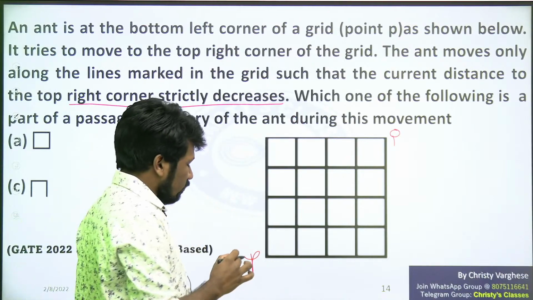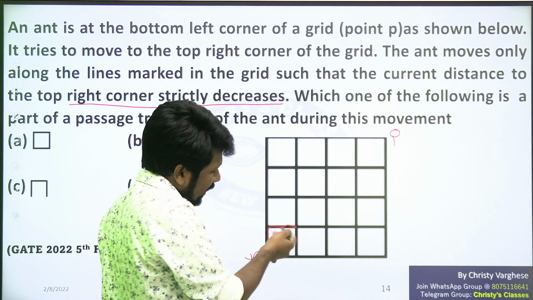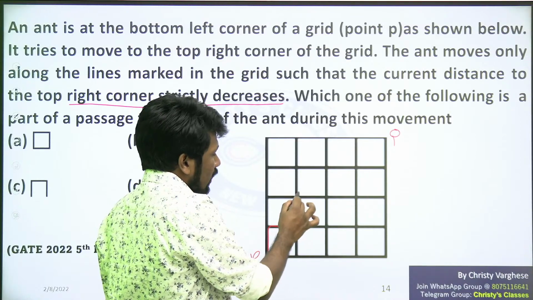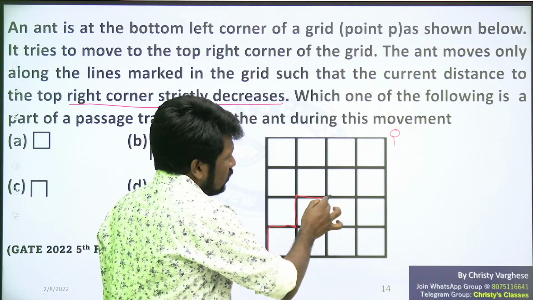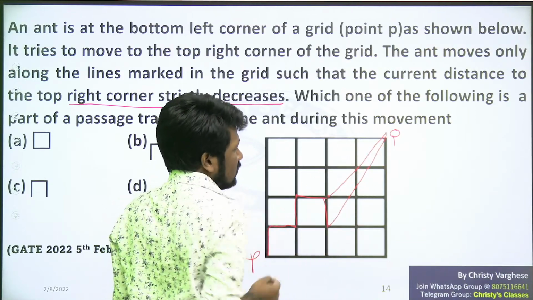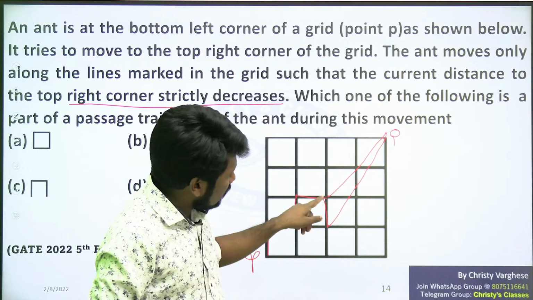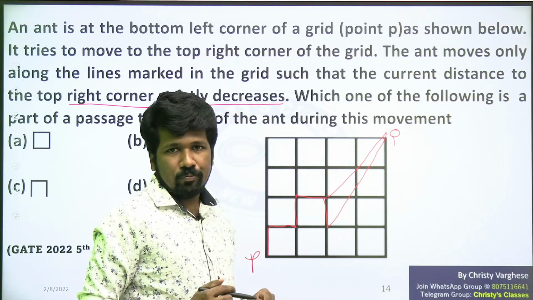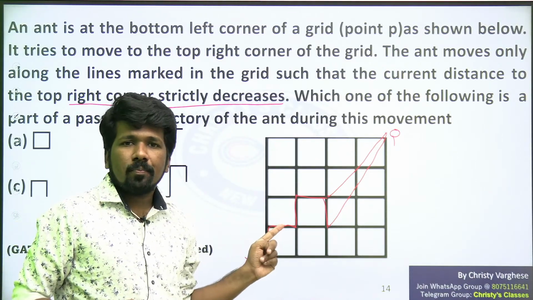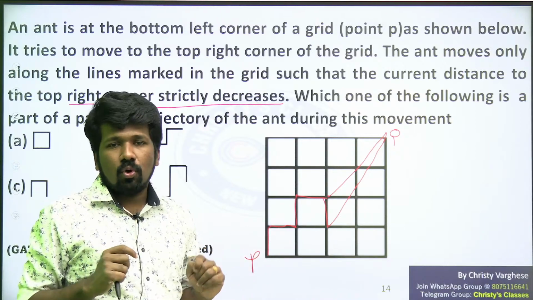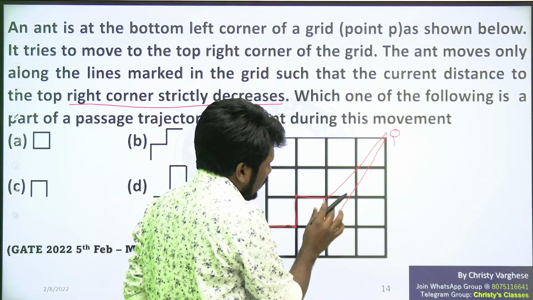I will tell you one contradictory possibility. For example, if I move like this, the red lines are visible to all of you, I guess, and then like this, then like this. After that, if I am going down, what is the problem? Here to here distance is shorter than this distance. That is not acceptable. The current distance to the top right corner should decrease only, but here it is increasing if you go down. So what you can conclude is, if you are going up, you cannot go down anymore. And if you are going right, you cannot come left anymore.